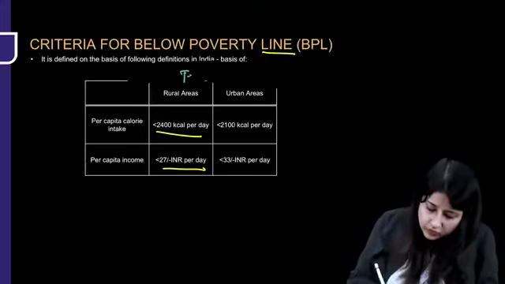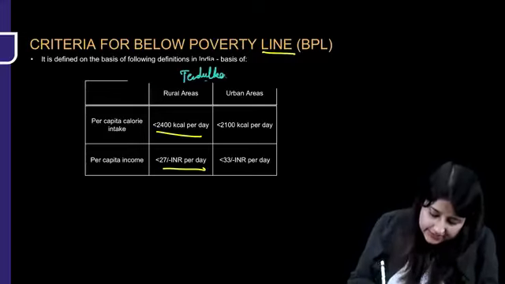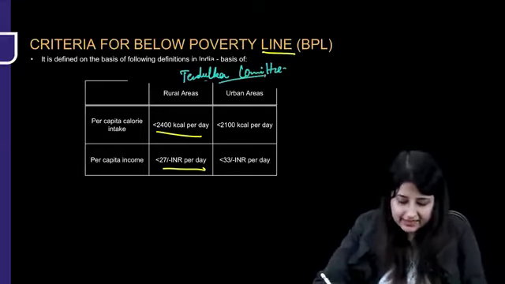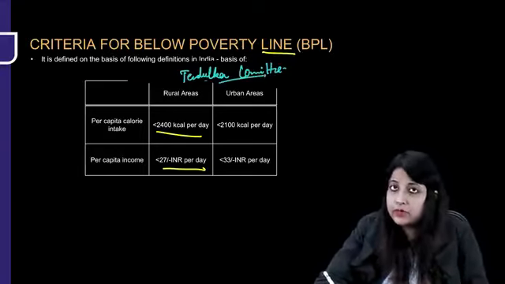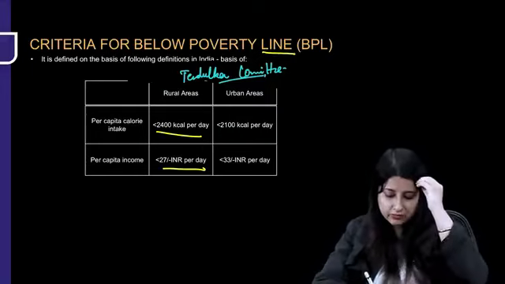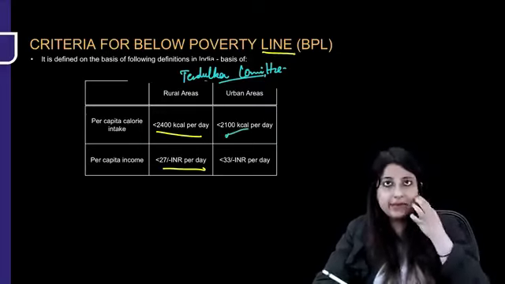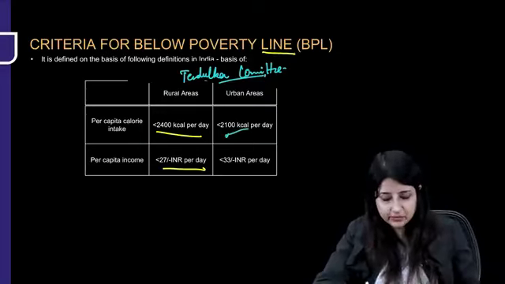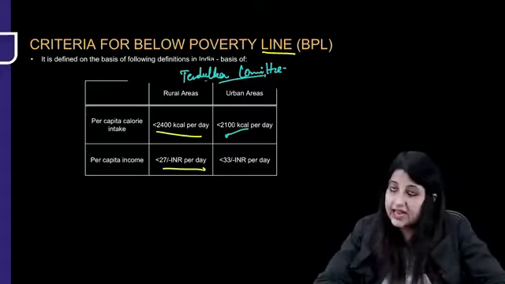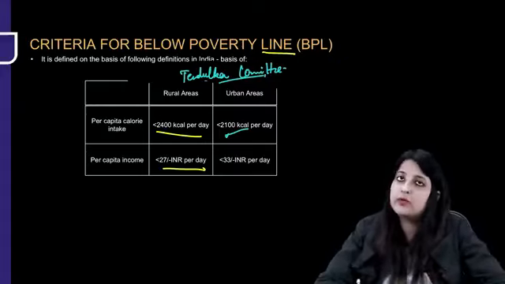So based on what is known as Tendulkar committee, this is according to the Tendulkar committee, that if per capita calorie intake in rural areas is below 2400 kilocalories per day, in urban areas below 2100 kilocalories per day, and the per capita income in rural areas is below 27 INR per day and urban areas it is 33 INR per day, the person belongs to below poverty line.